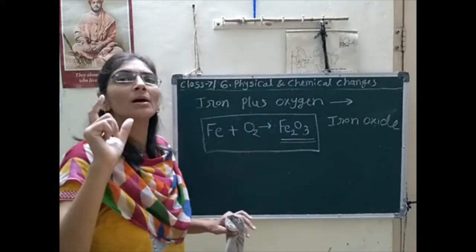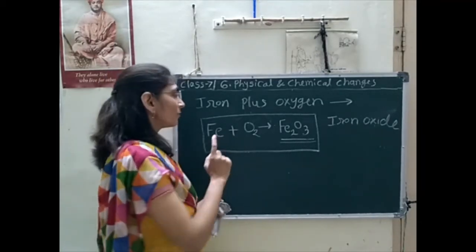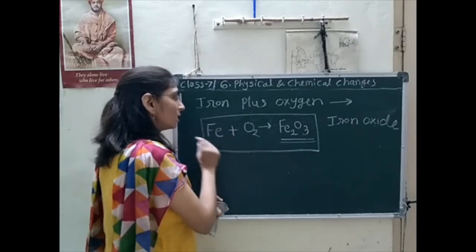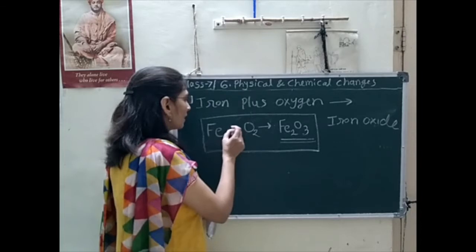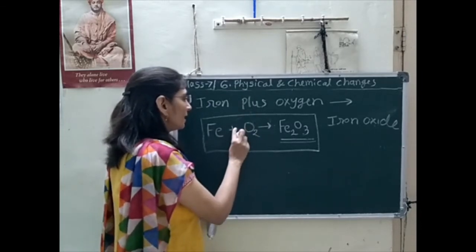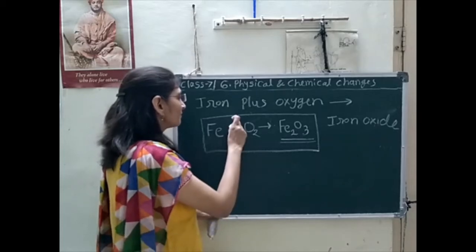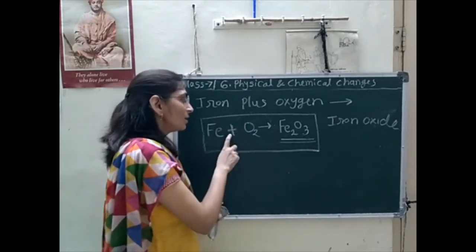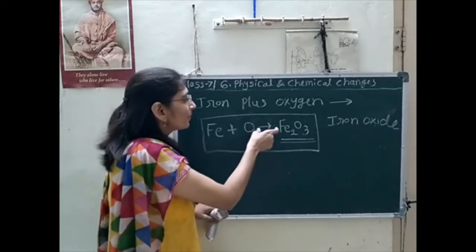I will explain what is meant by a chemical equation. This is iron in symbolic form, this is oxygen in symbolic form, and a chemical reaction happened with both these substances, so addition happened here, reaction happened here, so I have given a plus sign, and then the product is formed.